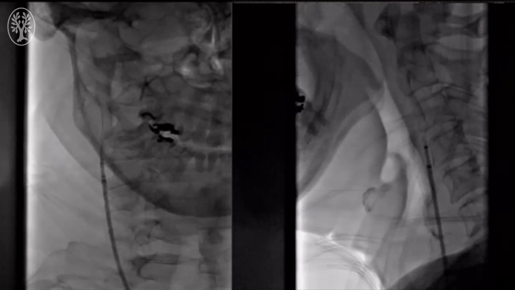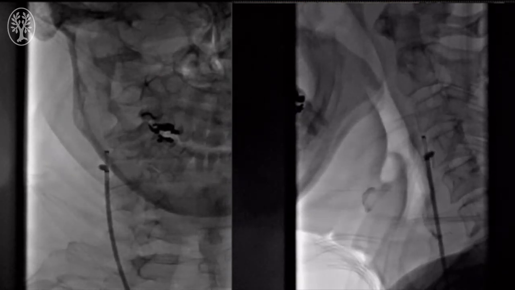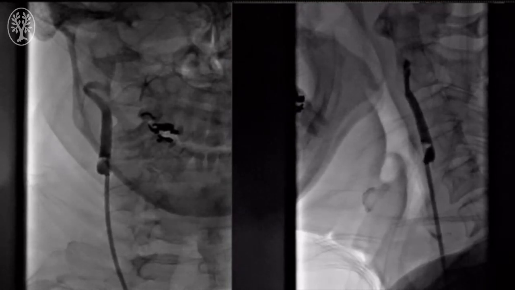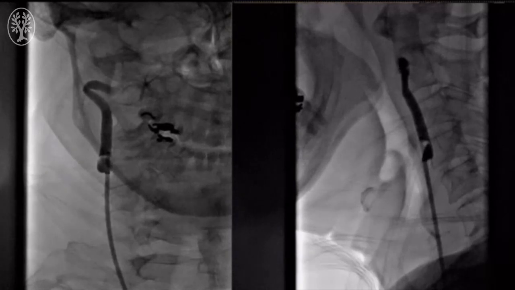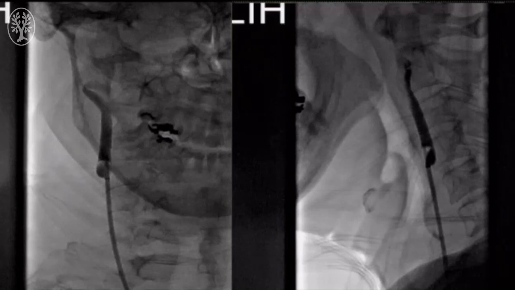While injecting contrast, we inflate the balloon, and that would tell us that there is flow arrest with flow stagnation, as you can see here. So now that we have occlusion of the right internal carotid artery, we leave the balloon up there for 10, 15, 20 minutes until the patient tolerates.